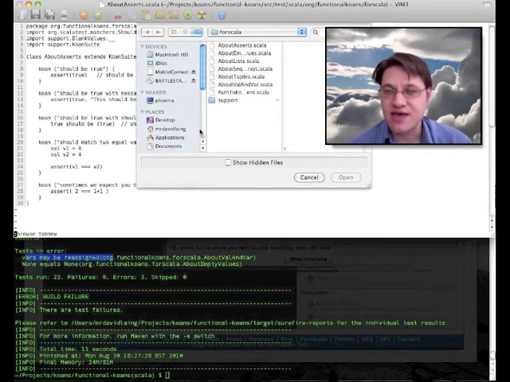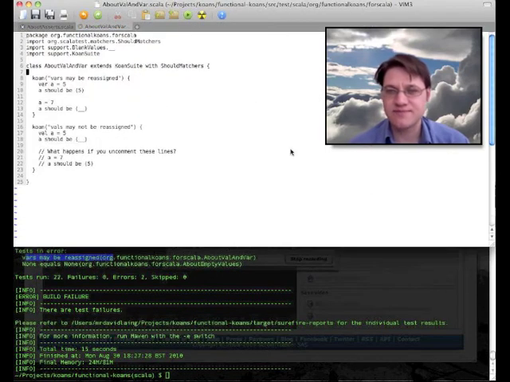And we can see that we have an issue in the next koan file. So we open that one up, navigate to the correct line, and we figure out what we need to change, what piece of information we need to learn about Scala to make this test pass.